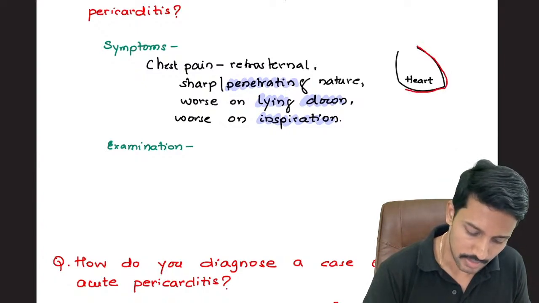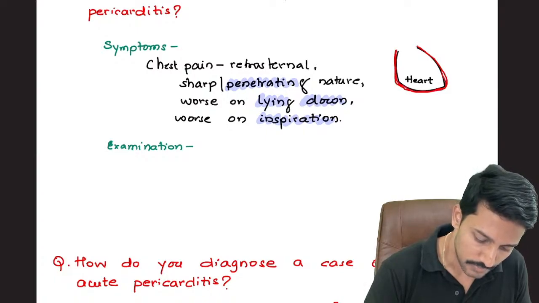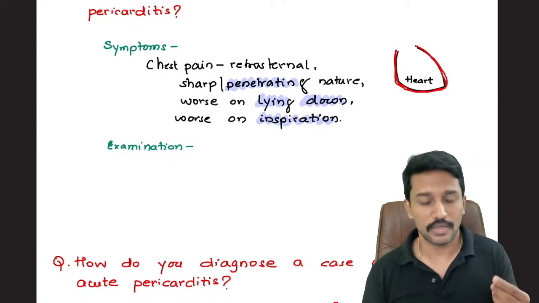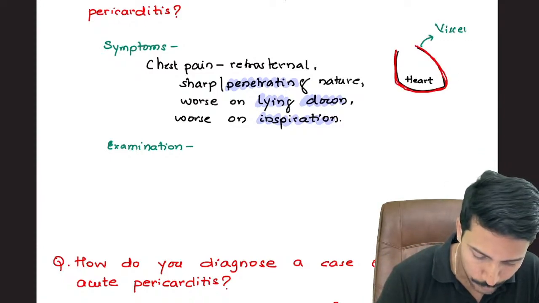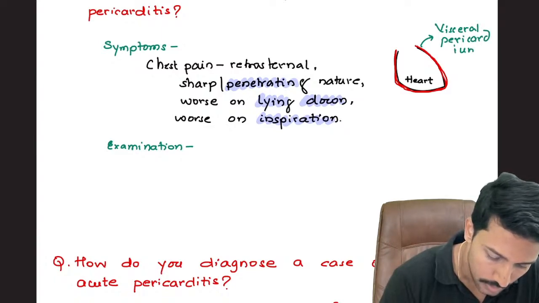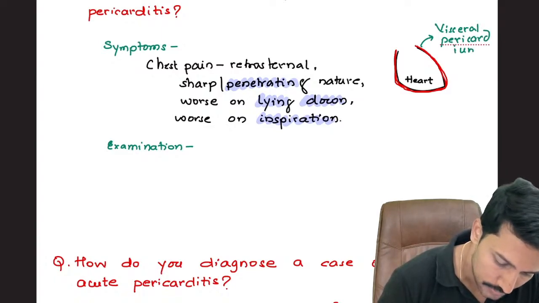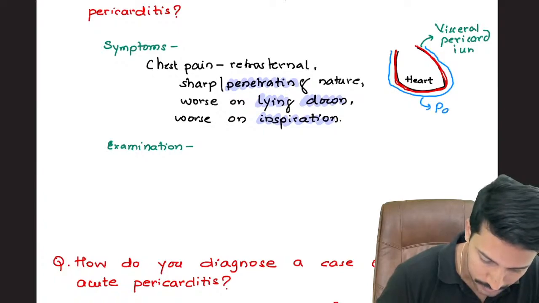So if this is the heart that I'm sketching, then around it, attached to the myocardium, is a layer of the pericardium which we call the visceral pericardium. Then I also have one more layer of the pericardium which is slightly separated from it, and I will name it the parietal pericardium.